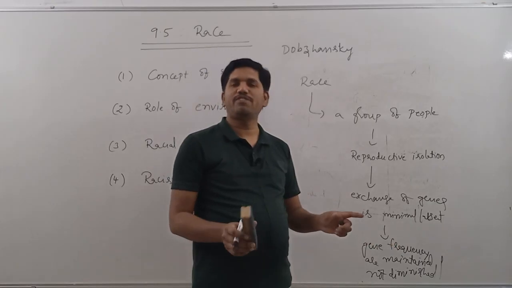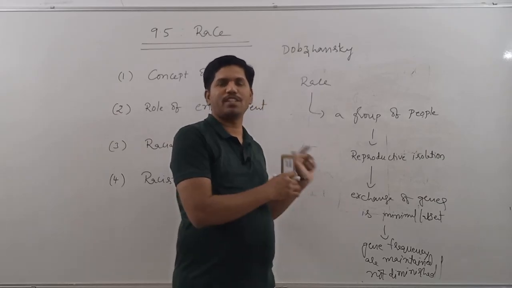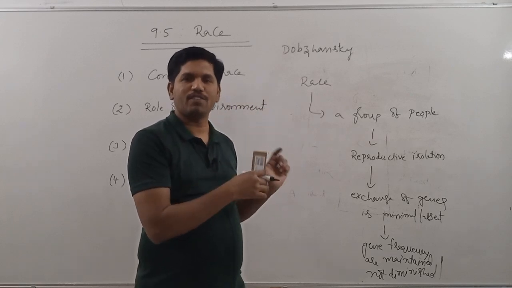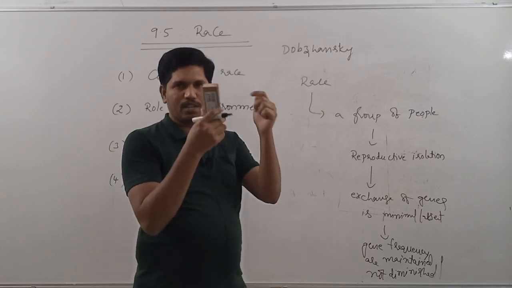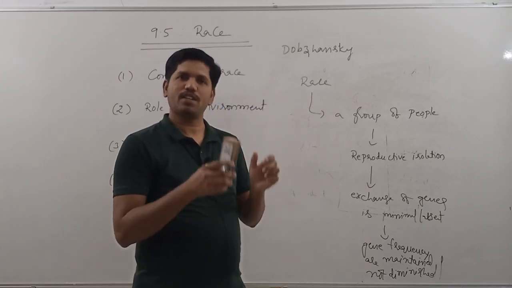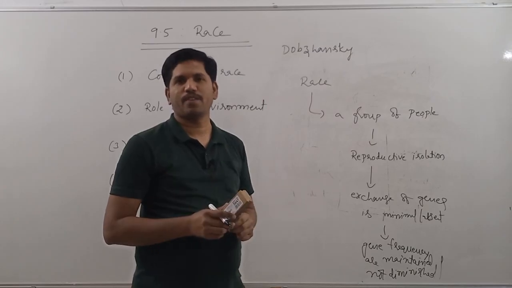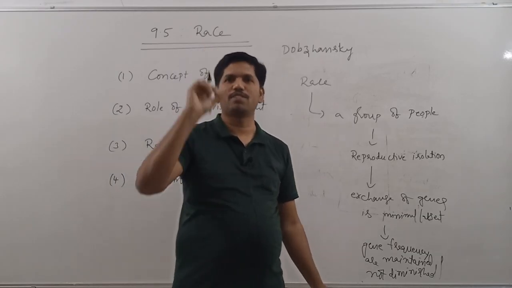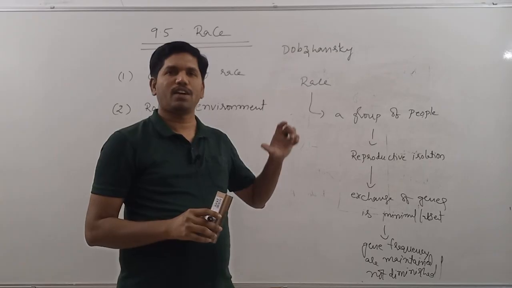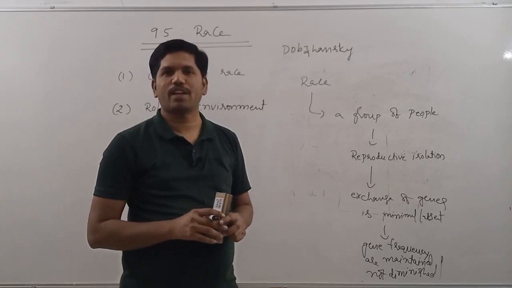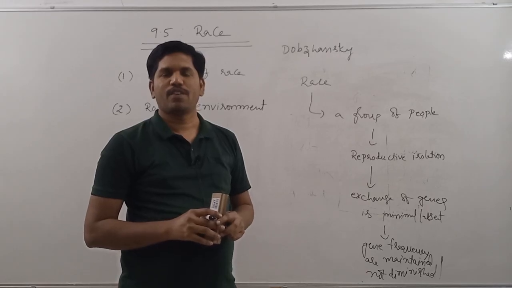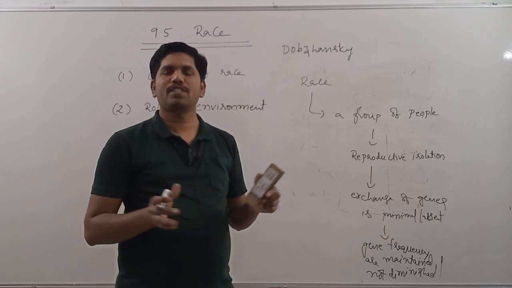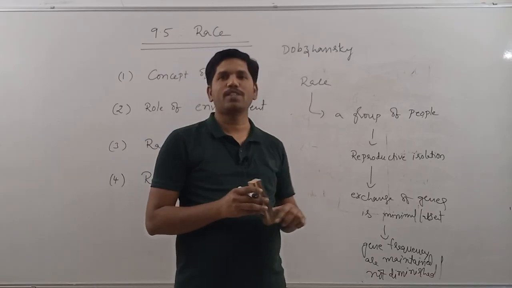Because of which those gene frequency differences are maintained. They have one set of genes, and another population, that means negroids, have one set of genes, and caucasoids have another set of genes, and those differences are maintained. Because of the maintenance of those differences, the European people have a set of similar physical characteristics, and African people have another set of similar physical characteristics. But this type of maintenance of a set of physical characteristics is possible because of reproductive isolation.